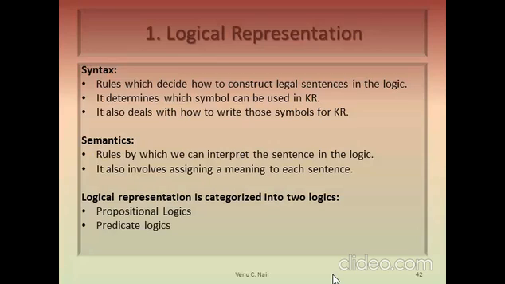Then semantics are the rules by which we can interpret the sentence in the logic. The meaning of the sentence can be known by using the semantics. It also involves assigning a meaning to each sentence. So the construction of the sentence is based on the syntax rules and the meaning is drawn by the semantics rules. There are two logical representations. They are propositional logic and predicate logic. We have seen these topics before.